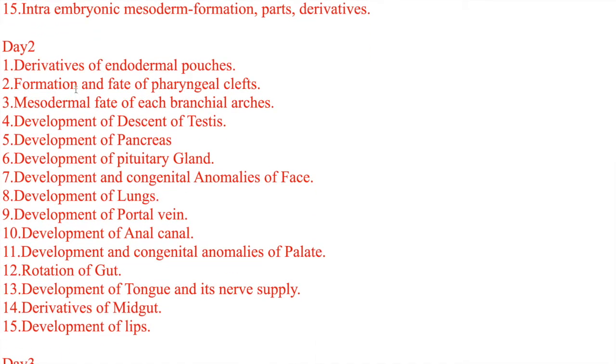In the day 2, first question is derivatives of endodermal pouches, and second one is ectodermal clefts, pharyngeal clefts or ectodermal clefts, and fate of mesodermal, fate of branchial arches. These 3 questions are repeatedly asked in your question papers. So try to read these 3 questions without skipping. Okay. And fourth one is descent of testis, development of pancreas.